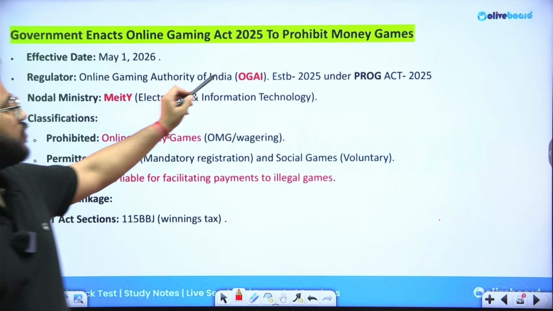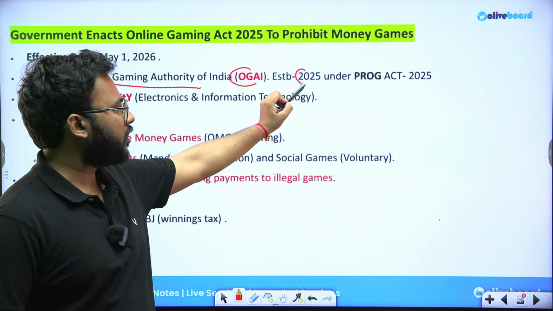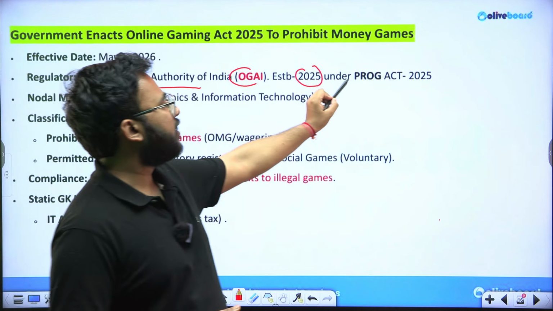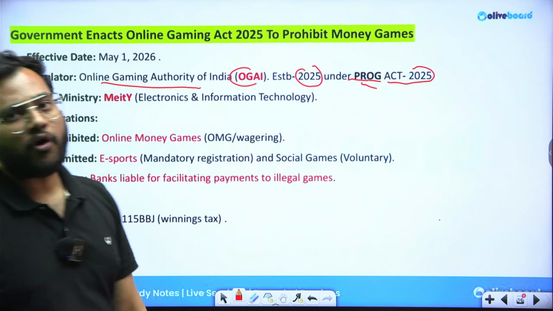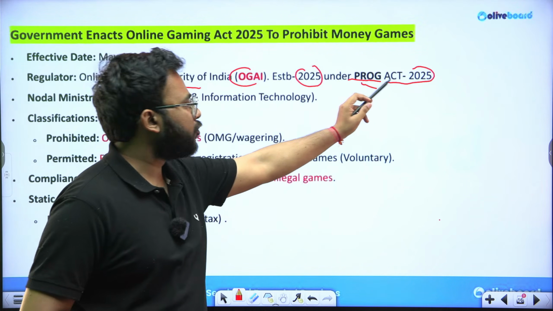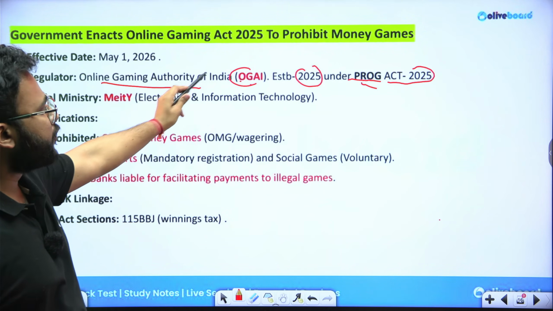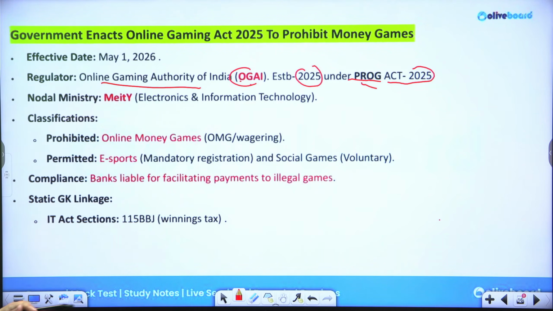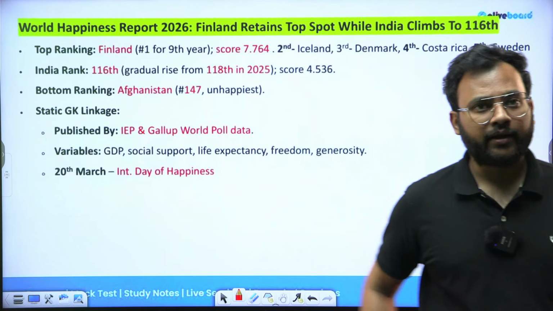The regulator here is OGAI, which is called the Online Gaming Authority of India, which was established last year in 2025, and it comes under the PROG Act of 2025, the Promotion and Regulation of Online Gaming Act of 2025. Okay? Under this PROG Act of 2025, this regulatory body called OGAI was introduced in the year 2025, and we are now going to try to prohibit and ban all the games which involve this particular money angle or gambling angle.